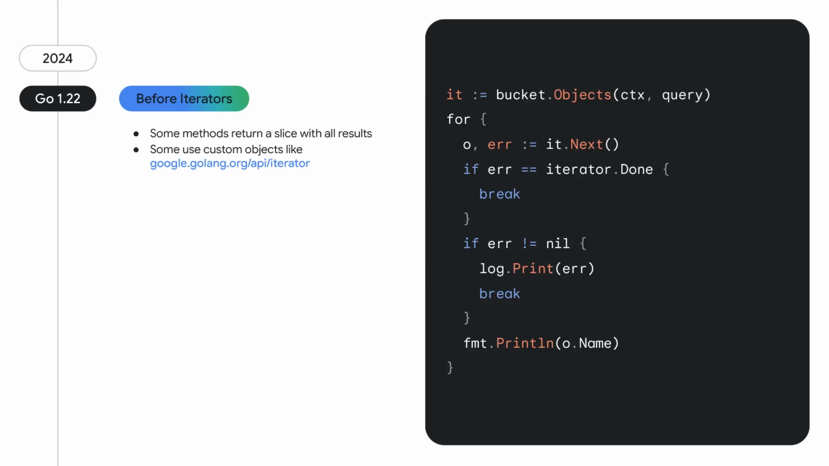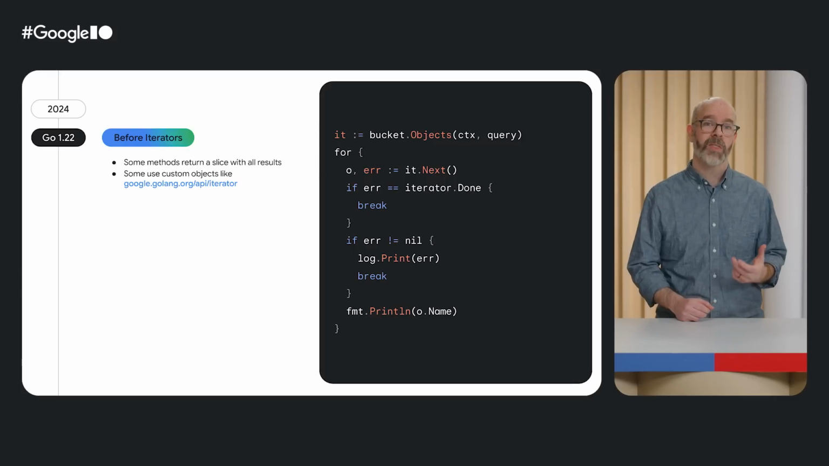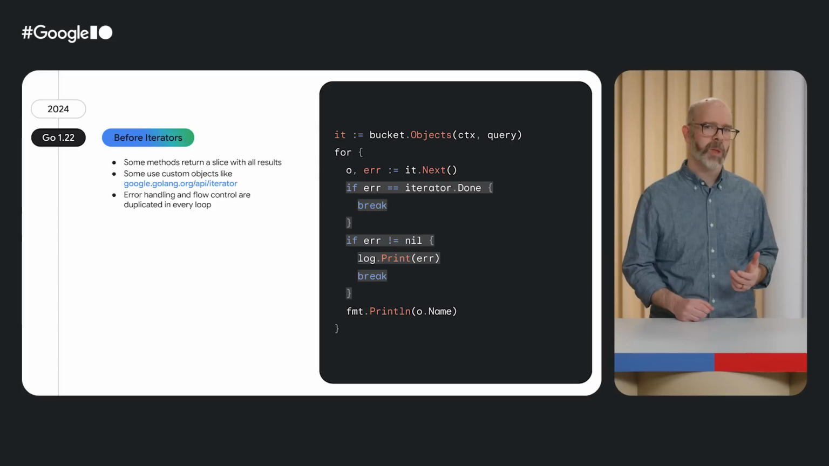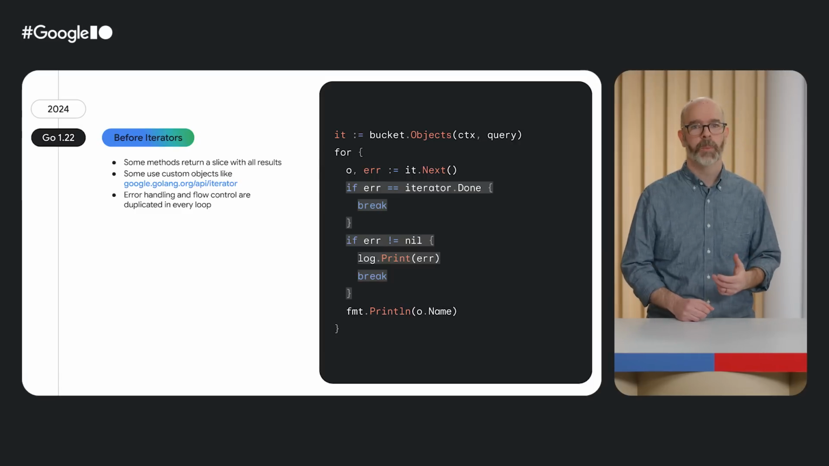Before iterators, there were a couple of different ways to loop over data. Some methods would return a slice containing all the results, which can be inefficient for large collections. Another way was to create your own iterator object like this code, which uses the Google Cloud Storage Library. Notice the complexity here? We have flow control and error checking in our loop, and that error checking needs to be duplicated in every loop.